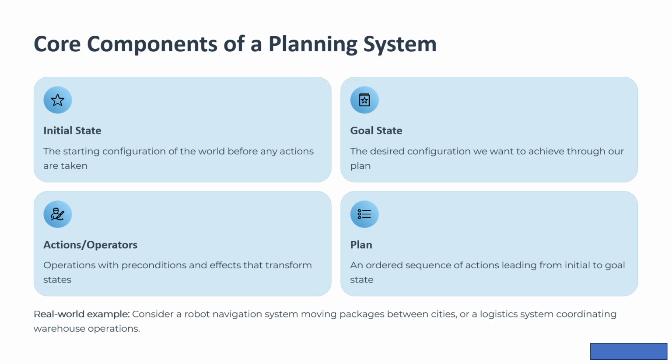For instance, pickup box might require the robot to be next to the box, and it changes the state so the robot now holds the box. Finally, plan. This is the ordered sequence of actions that transforms the initial state into the goal state. The plan is what we generate and then execute. In a real world example, a logistics system moving packages between cities must plan the route and the schedule, the sequence of deliveries, and also ensure all constraints are met.